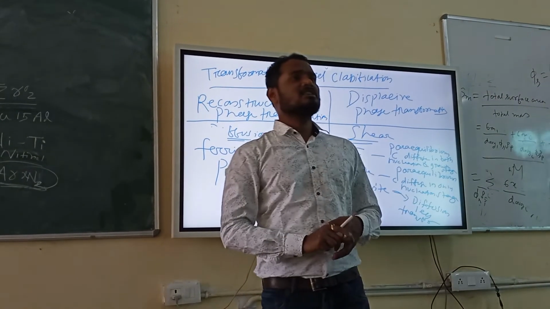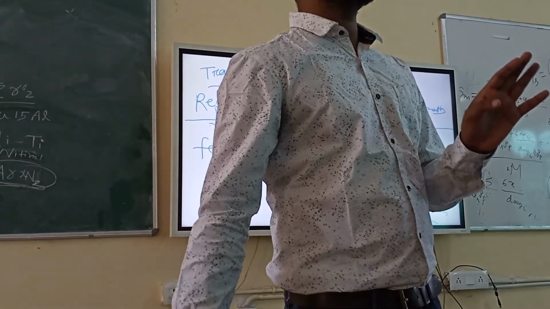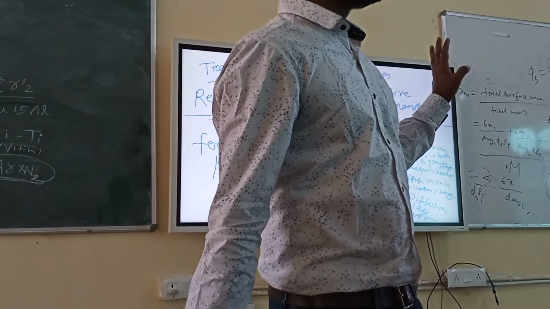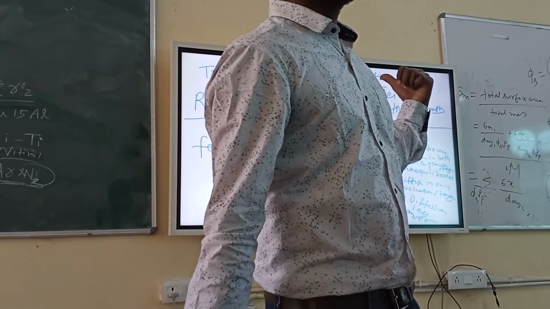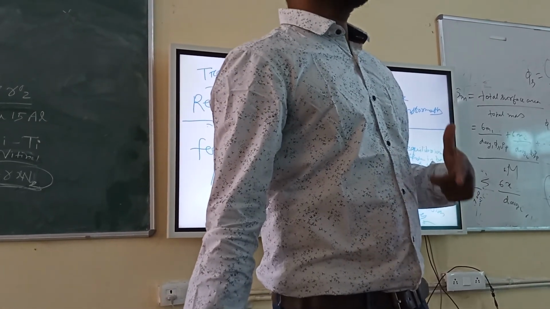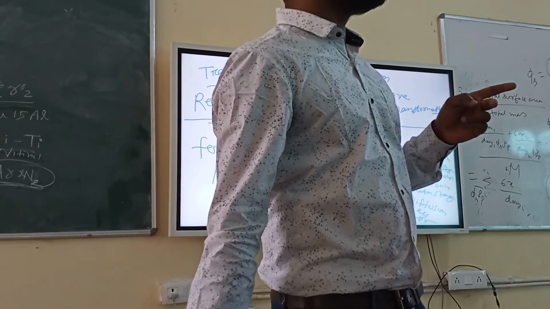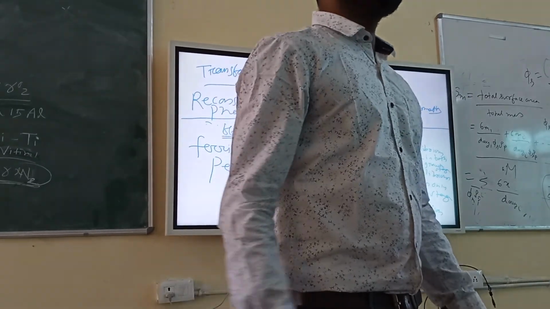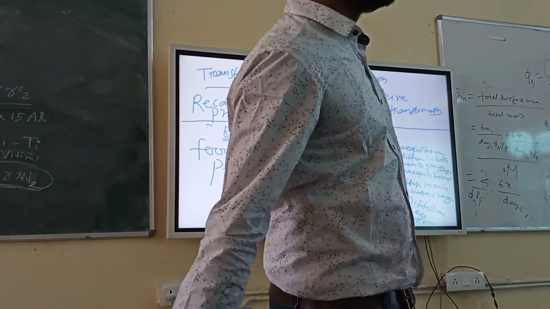And if somebody asks for an example where carbon only diffuses during the nucleation stage, that is bainite. And some may ask, can you give an example where only carbon atoms will move in both nucleation and growth stage, that is Widmanstätten ferrite.